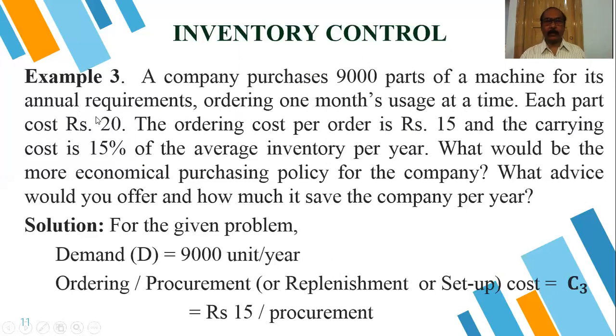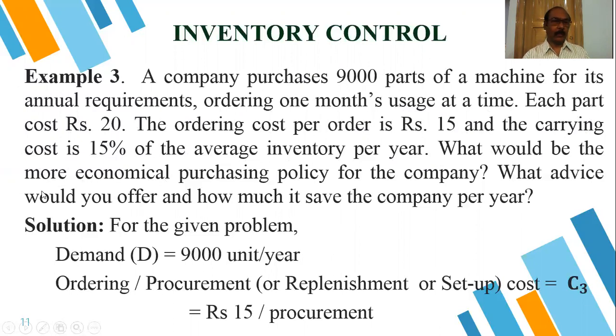The ordering cost per order is rupees 15, and the carrying cost is 15% of the average inventory per year. That means 15% of the item cost. The item cost is rupees 20, so 15% of 20 is the carrying cost of the average inventory per year.